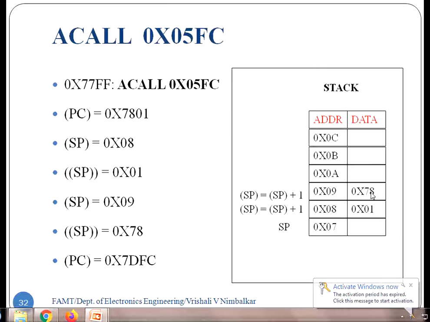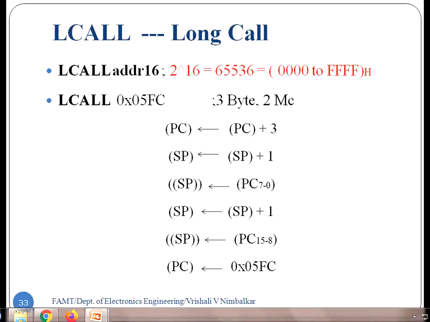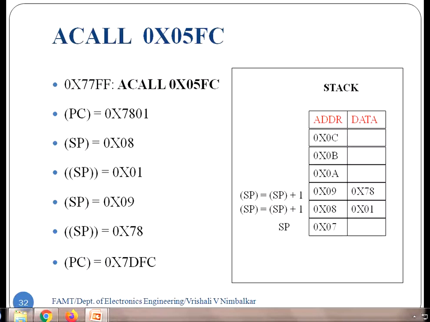What was the last filled information? 78 hex. So where is the stack pointer currently? The stack pointer will point to 78 hex, meaning the stack address is 9. Okay, students, so hope you all have got this. That's how the stack gets modified. That's how the program counter gets modified.